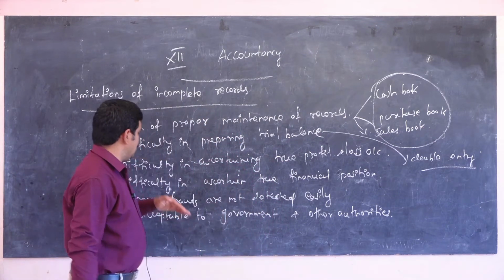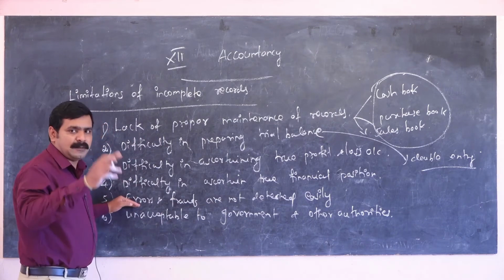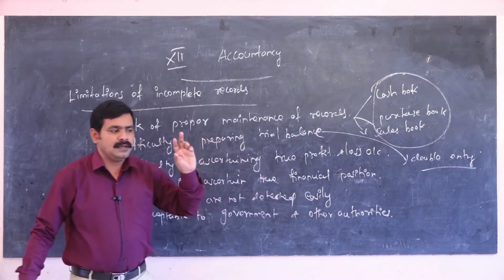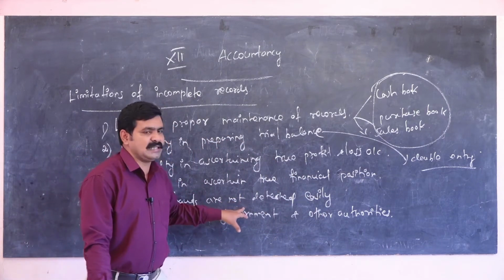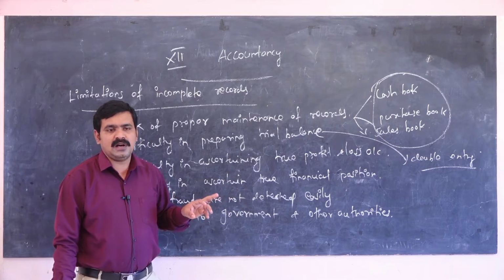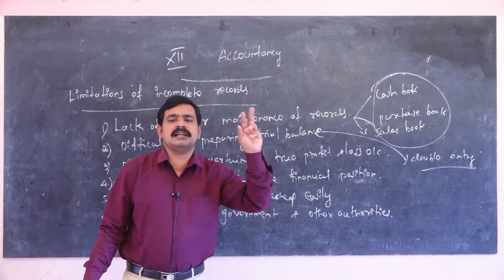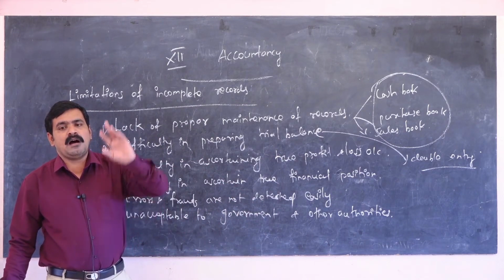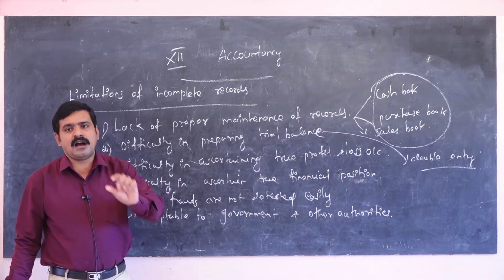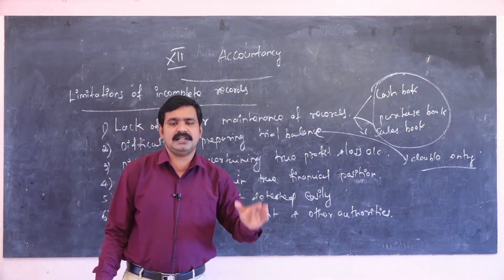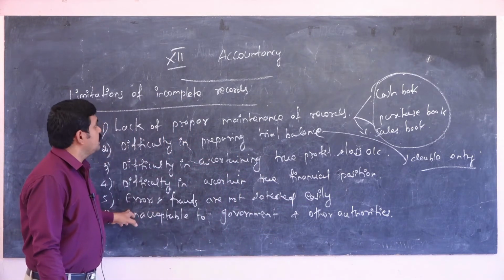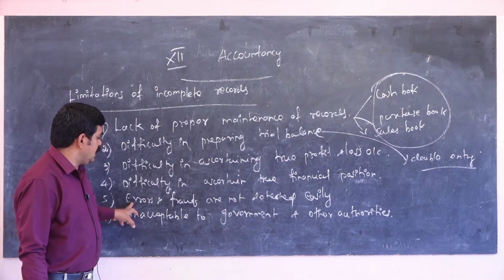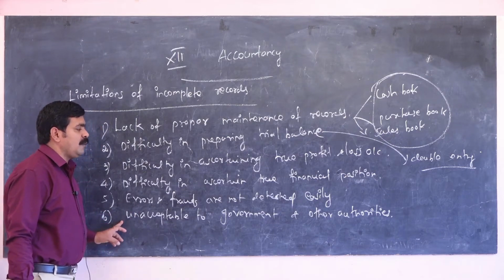That is the main thing in the double entry system. But here we cannot find out the errors and frauds, so these records will not help the organization. In the double entry system, all the records are scrutinized and audited. That is very important in incomplete records. Next one, unacceptable to government and other authorities.